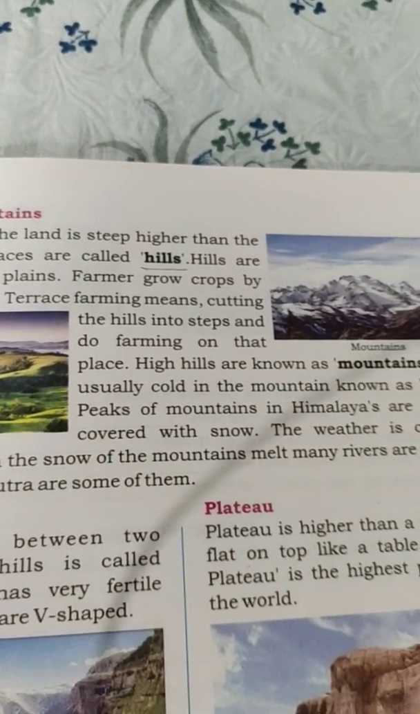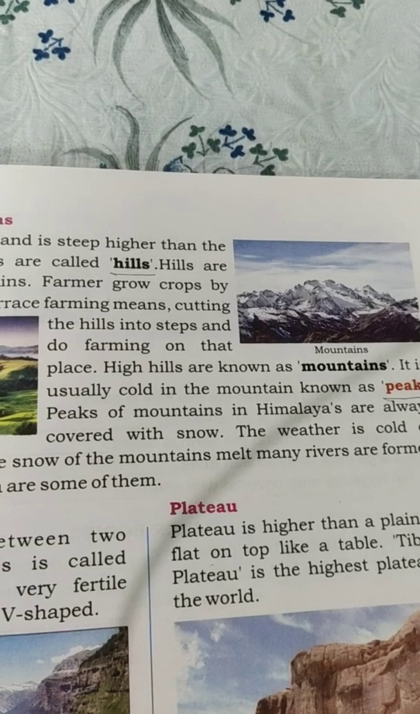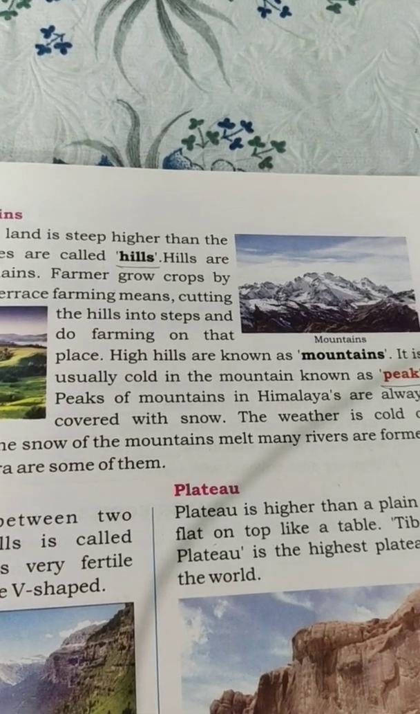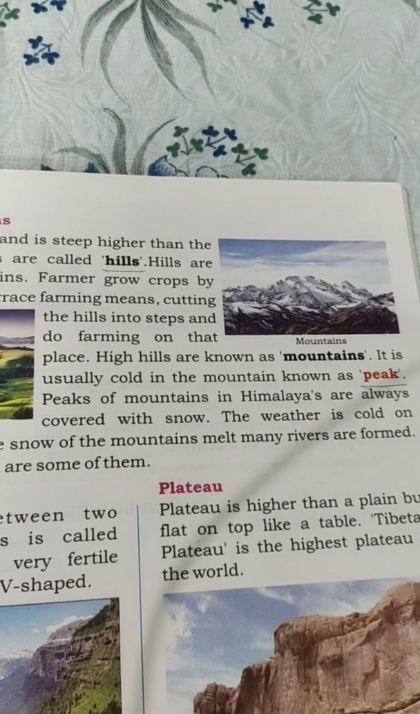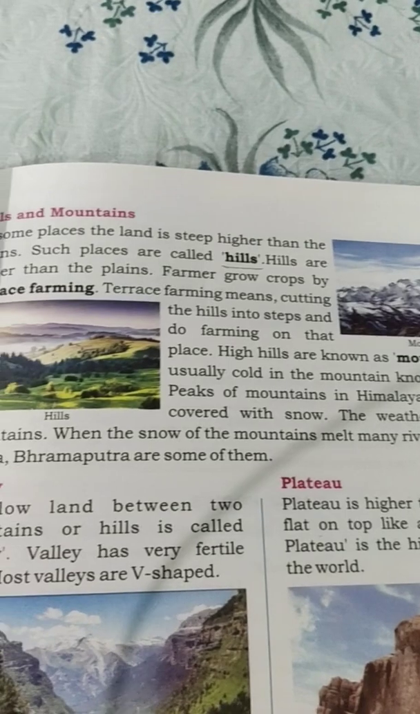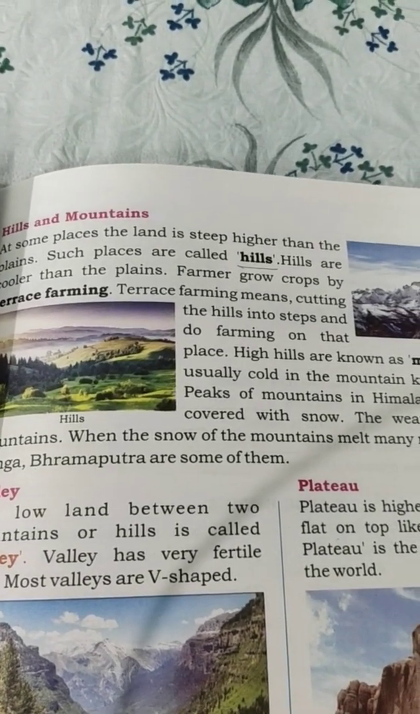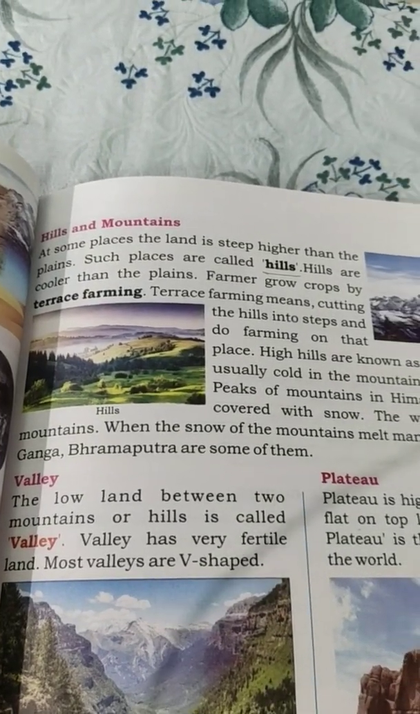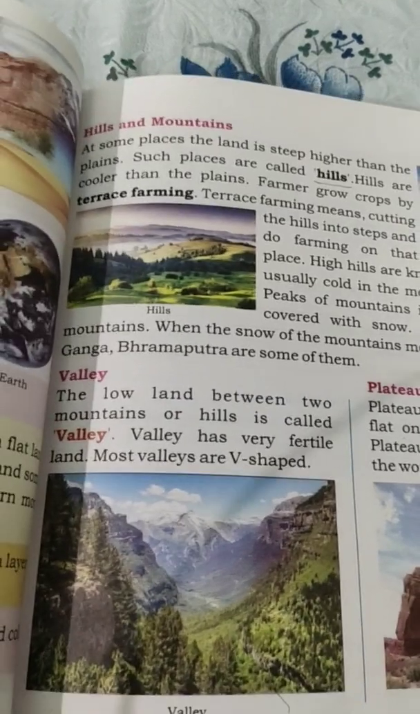High hills are known as mountains. The top of a mountain is called a peak. Peaks of mountains in the Himalayas are always covered with snow. The weather is cold on mountains. When the snow of the mountains melts, many rivers are formed, like the Ganga, the Brahmaputra and some others.